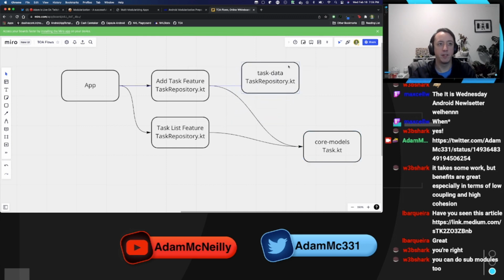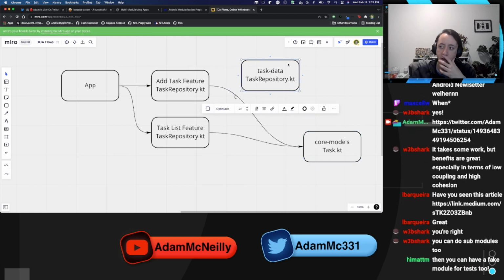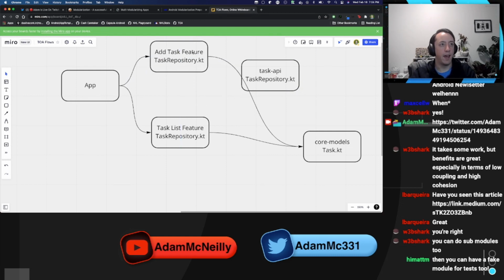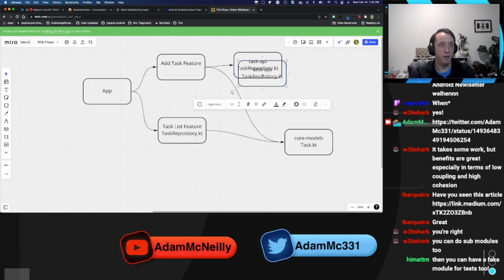You could do submodules. I'm not really sure what that means. But yeah, then you could have a fake module for test, right? So the way I've seen that is you would have a task API, which would just be this. And the way I saw this presented, our feature, these arrows are going to get kind of ugly here. Oh god. Our feature depends on the API, and then we would have another one that is the implementation.